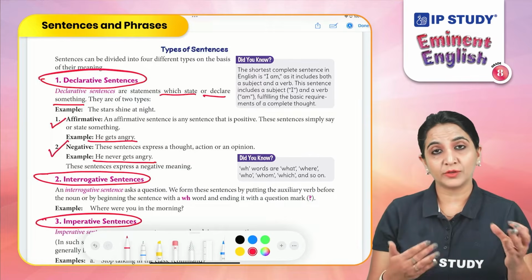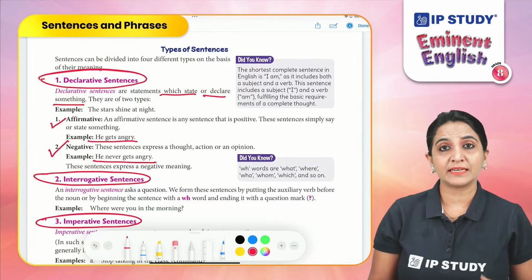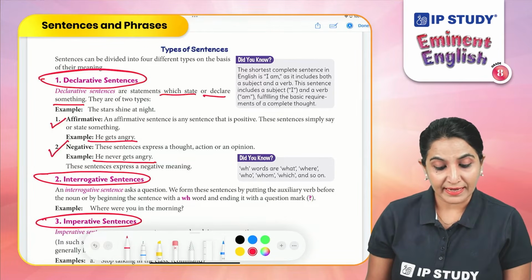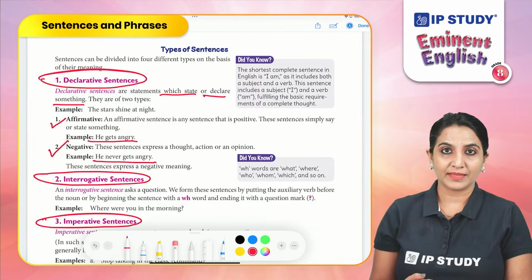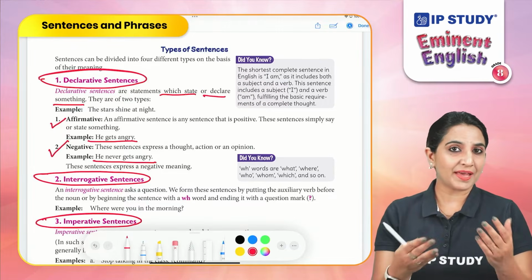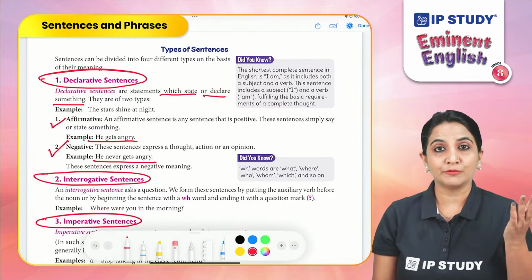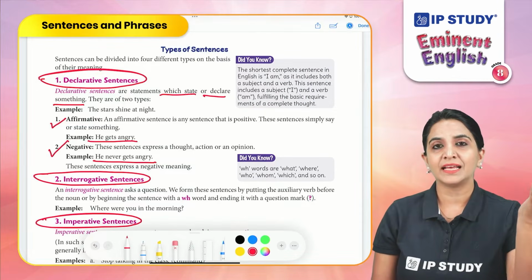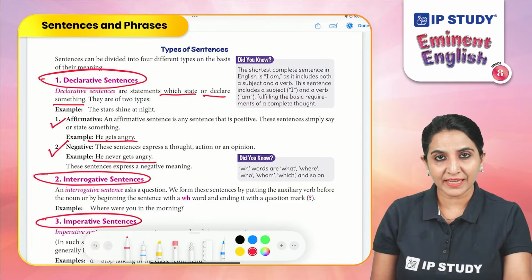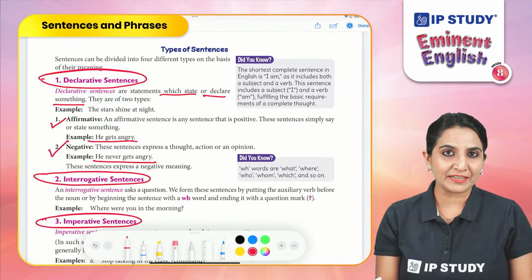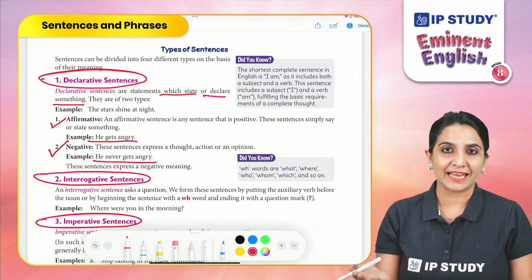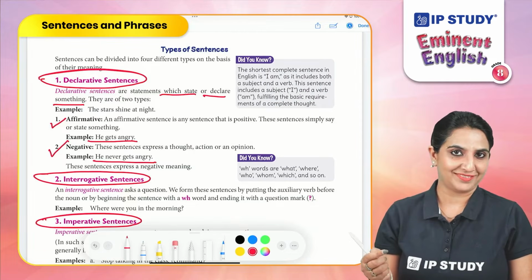Now, please look at the negative declarative sentence, he never gets angry. So, while comparing the two sentences, you can easily make out a difference that affirmative declarative sentences are positive in nature and negative declarative sentences are negative in nature.